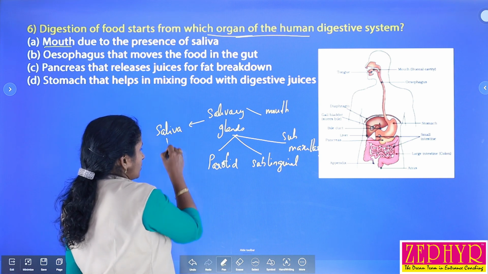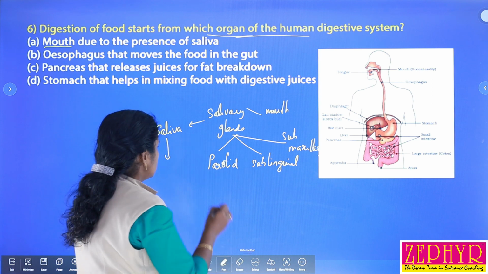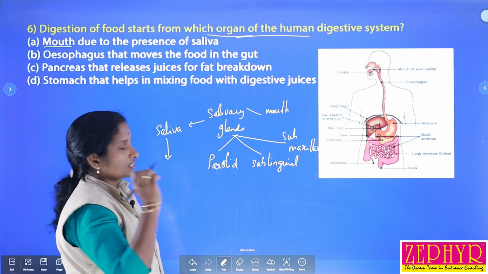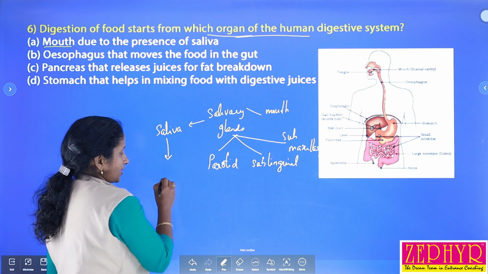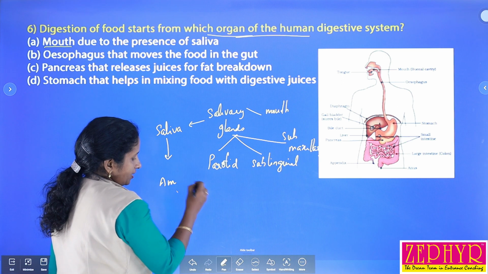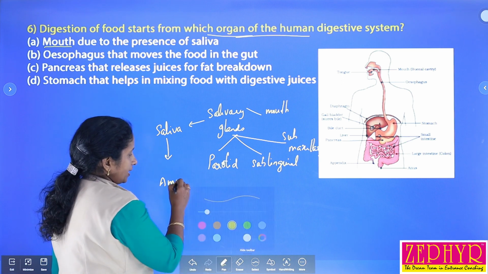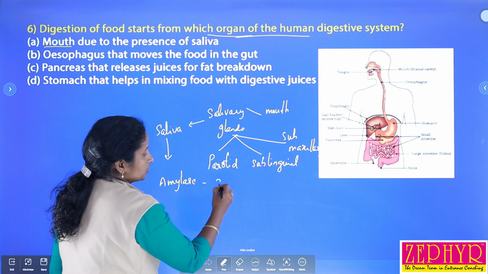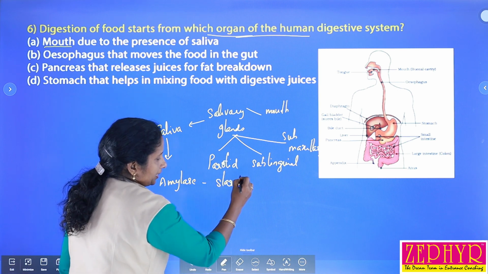The saliva mainly helps in carbohydrate digestion, because it contains an enzyme called amylase, salivary amylase. This enzyme is responsible for the digestion of carbohydrates or starch.